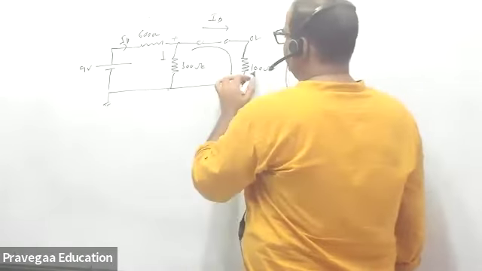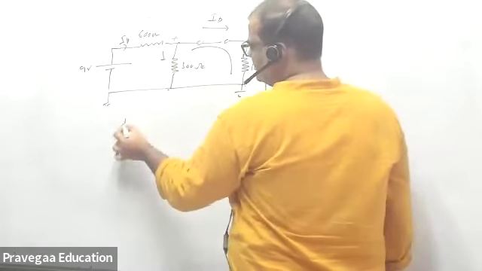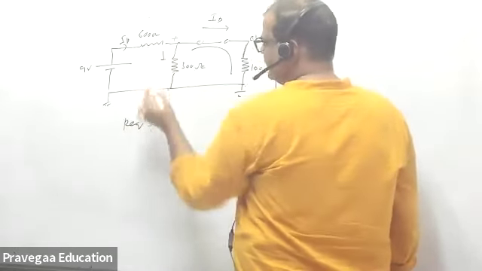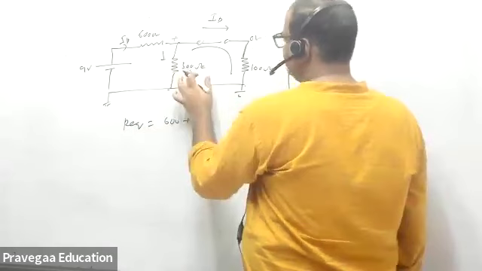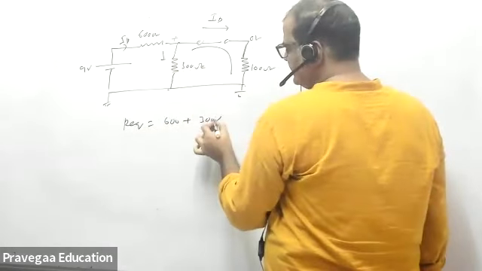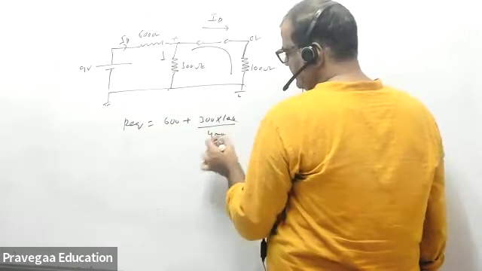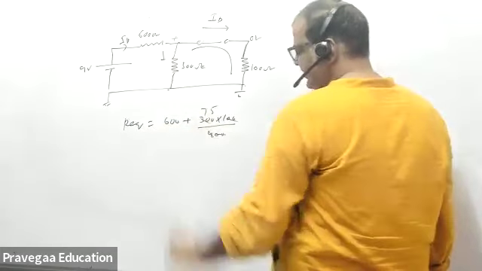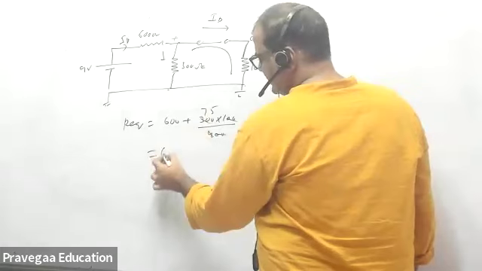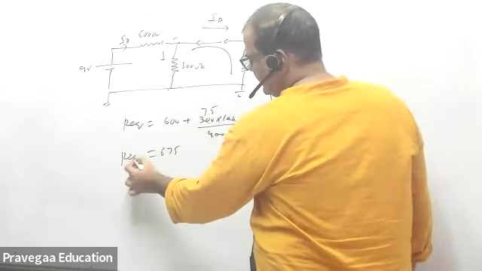So now the total resistance will be how much? Total resistance R equivalent will be how much? This is 600 ohm plus this 3 and this is on parallel, 300 and 100 divided by 400. Okay, this is how much? This is 75. So this becomes 675. This is the R equivalent.